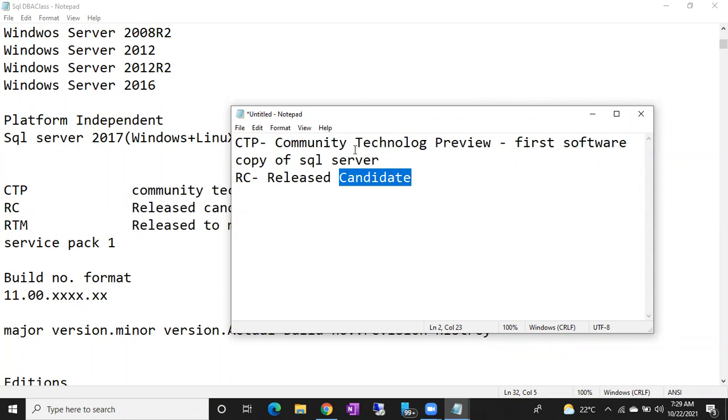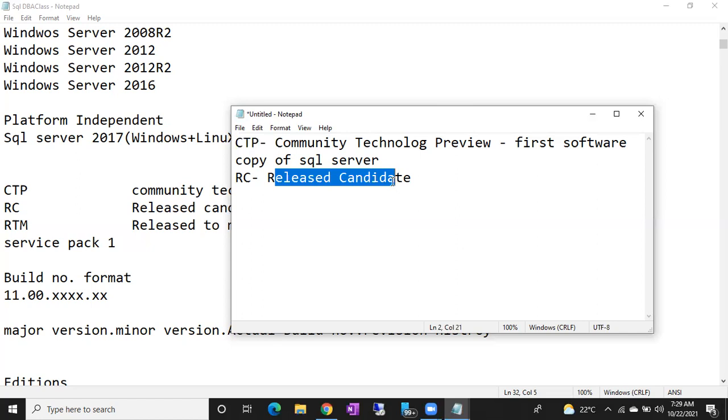Once they fix the issues in the CTP, they release the same software again. Whatever bugs were reported by the community people, Microsoft will fix them and release that refined copy again into the community.